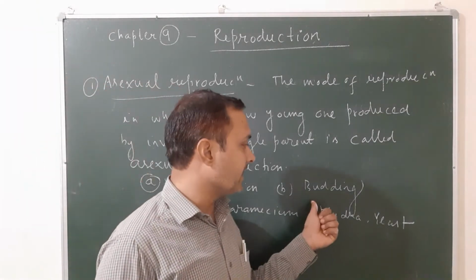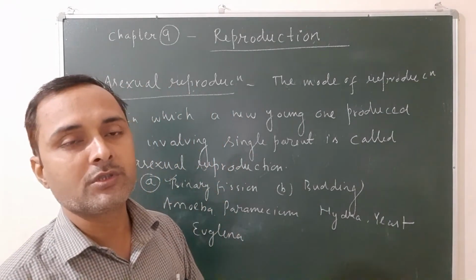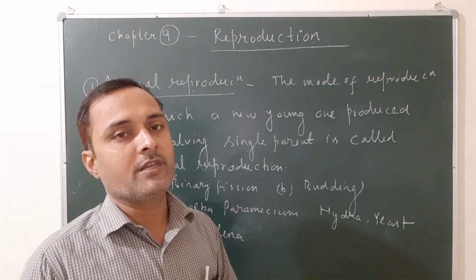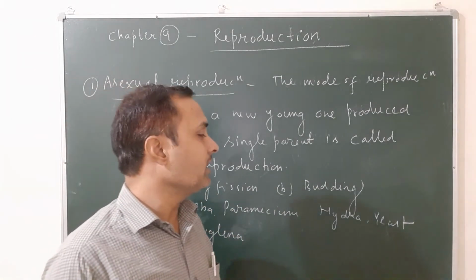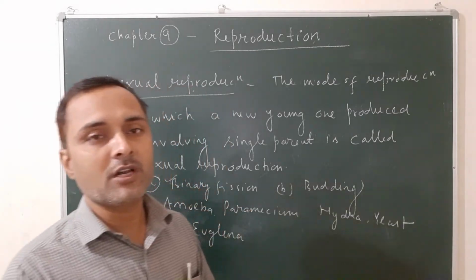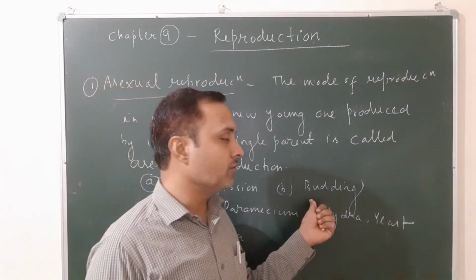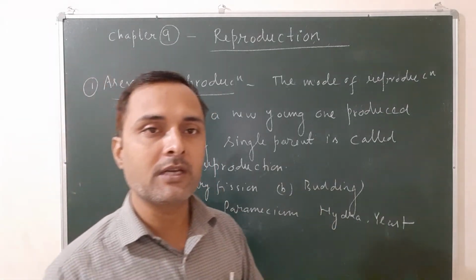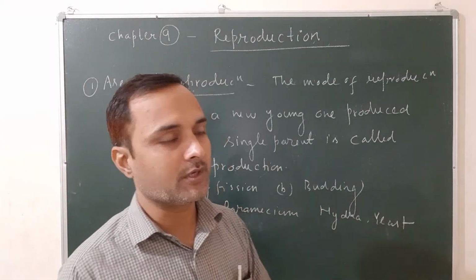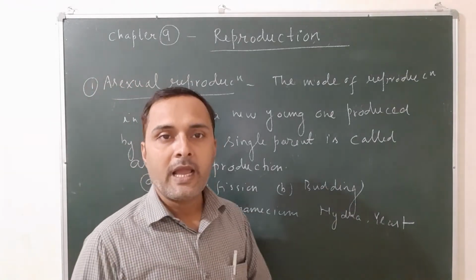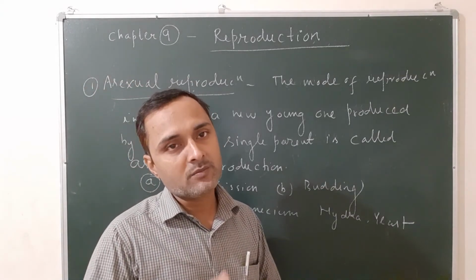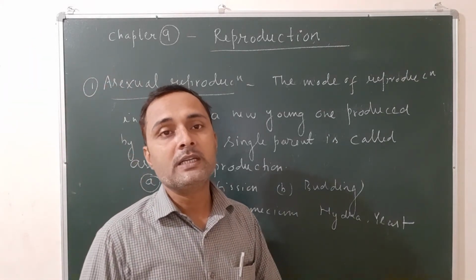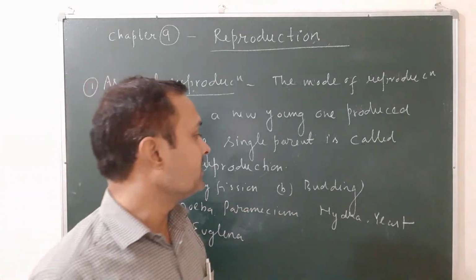And in case of budding, a new organism produced from the small outgrowth that arises from the parent body is called budding, and that small outgrowth is known as bud. The method by which the small outgrowth gets changed into a complete new young one when it separates from the parent body is known as budding.